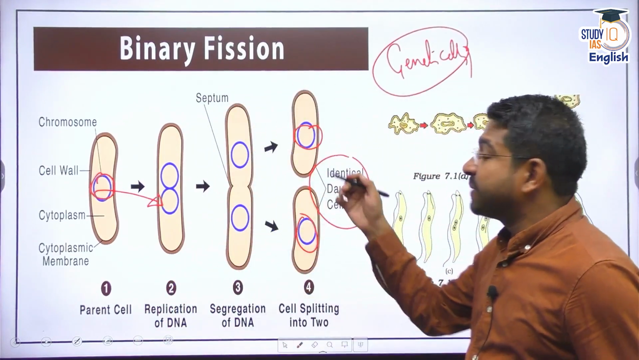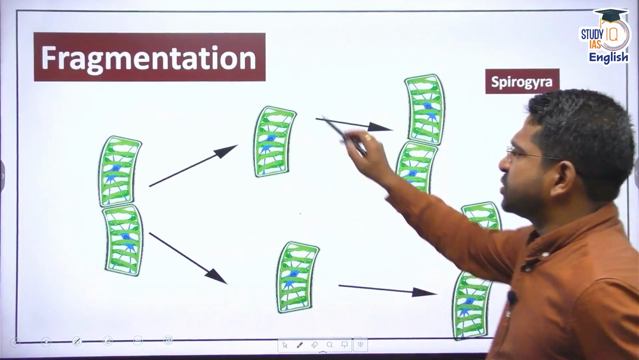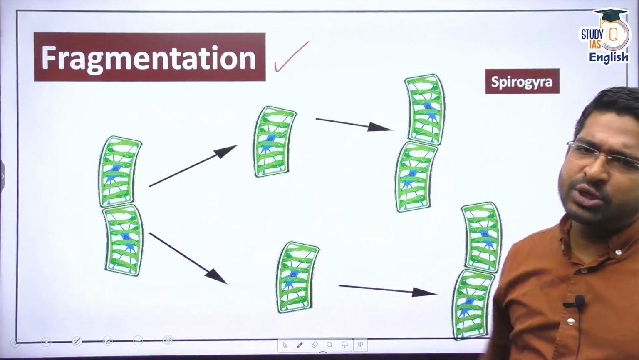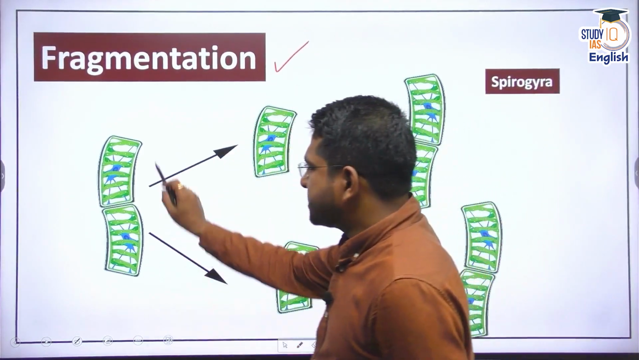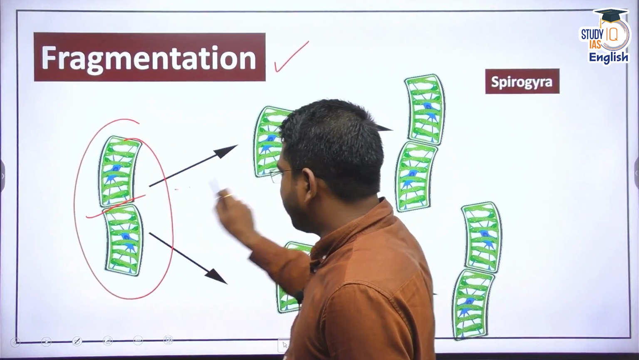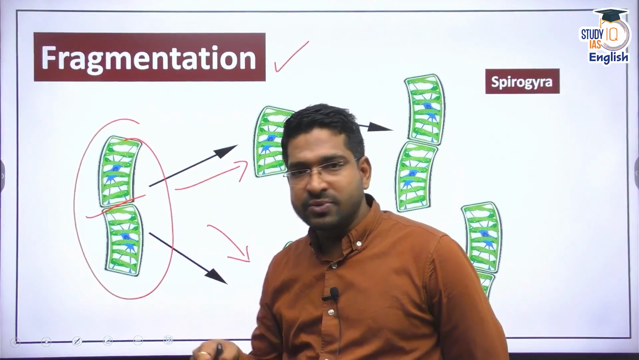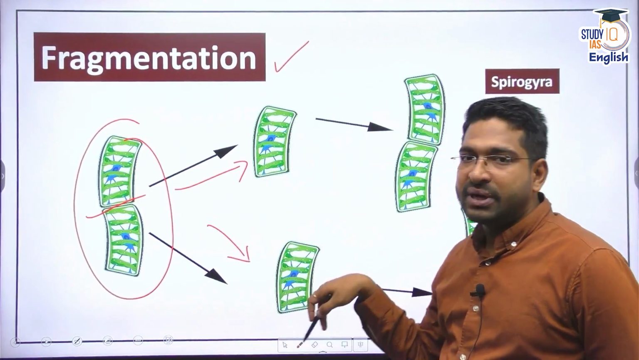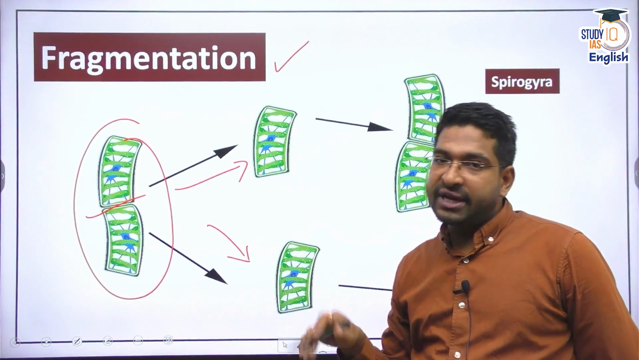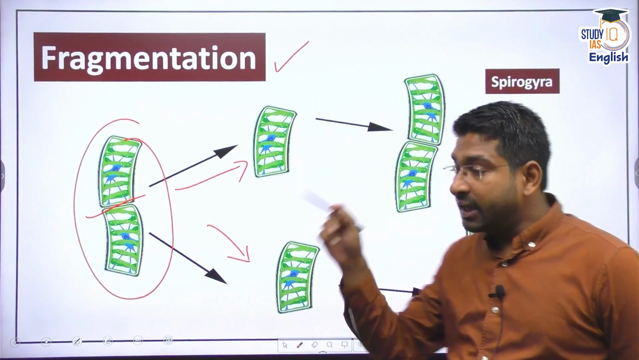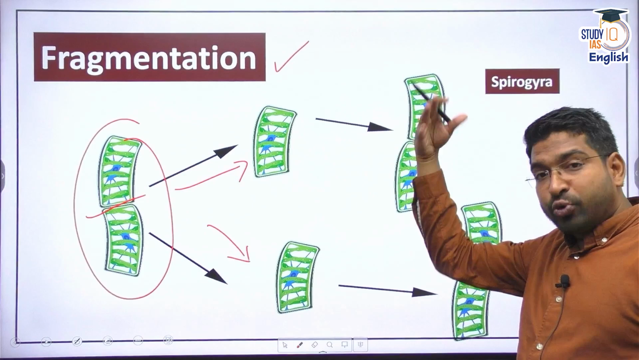So one of the methods is binary fission. Another method is fragmentation. By the name itself, it suggests fragmentation, meaning a single parent breaks into fragments. Now here also you will see an exact replica. The DNA would be exactly the same. The genetic information would be exactly the same. Then again, these two can create more fragments as well.